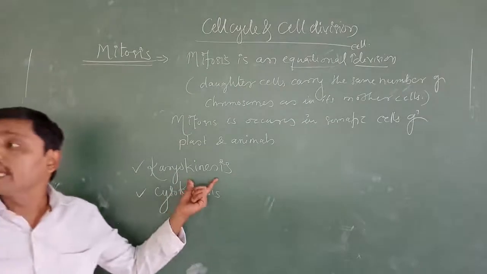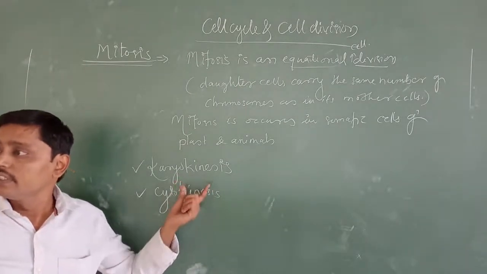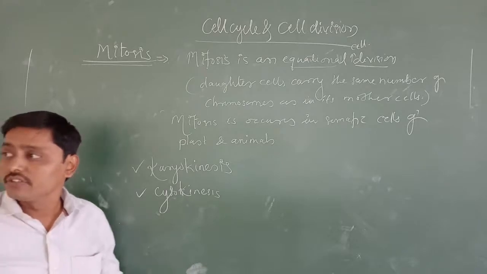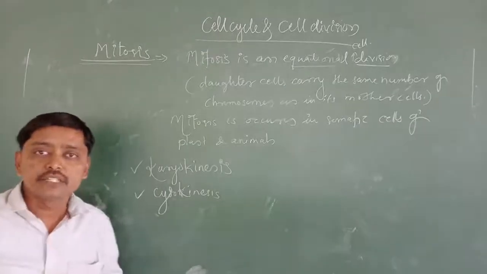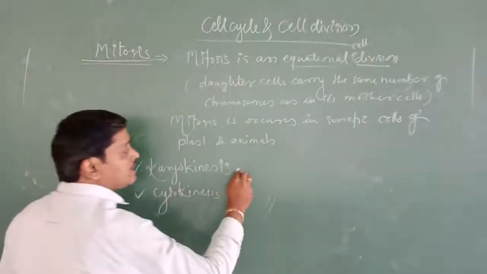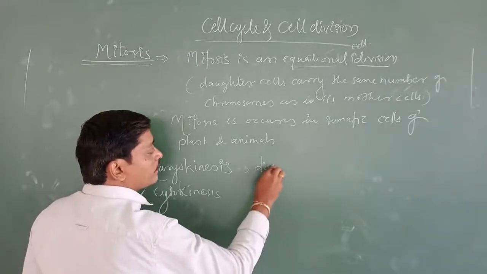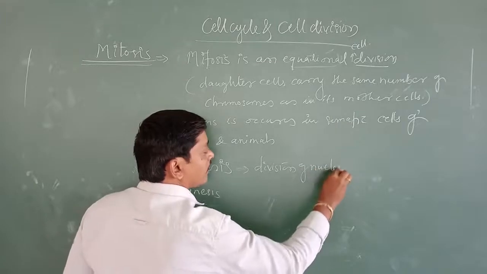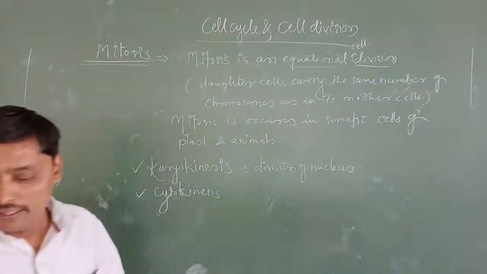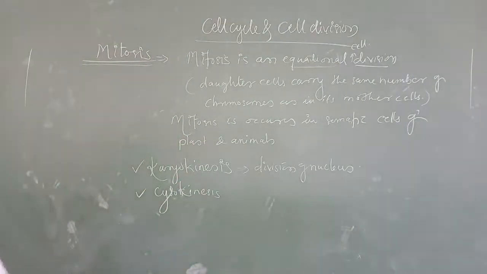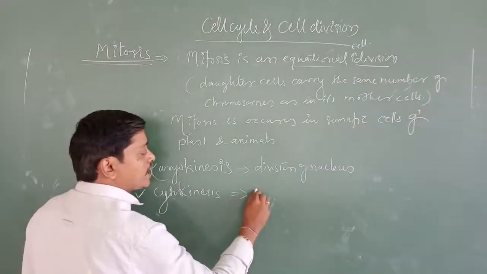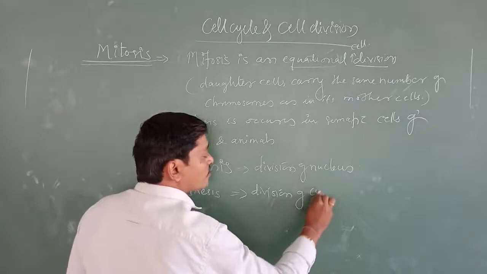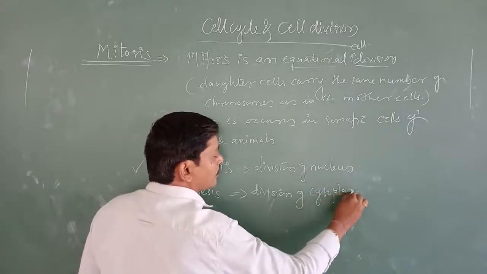What is meant by karyokinesis? Karyokinesis means division of nucleus. And cytokinesis is the division of cytoplasm.